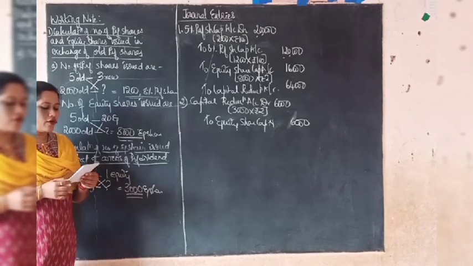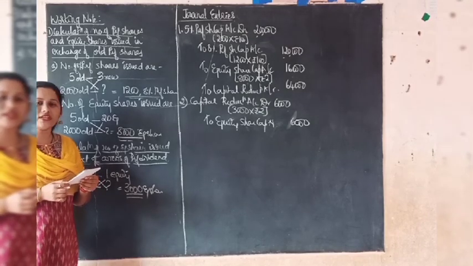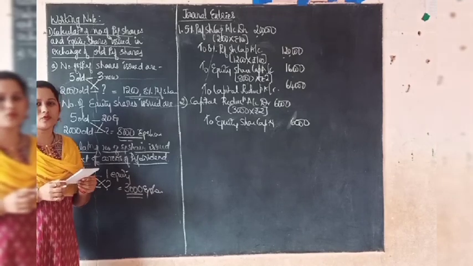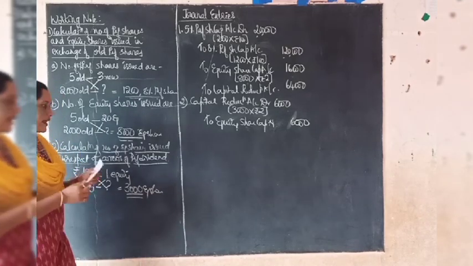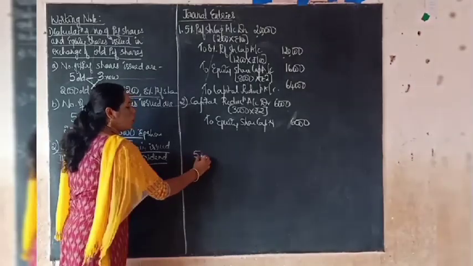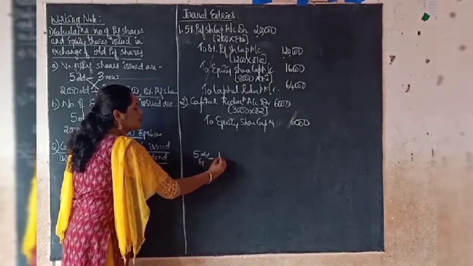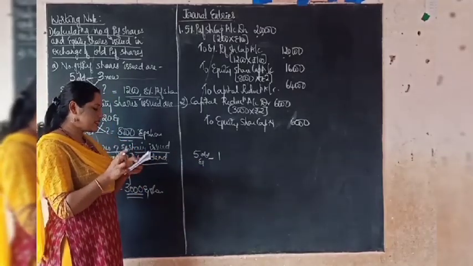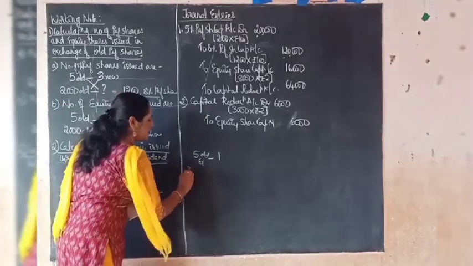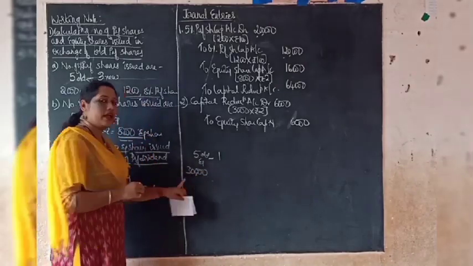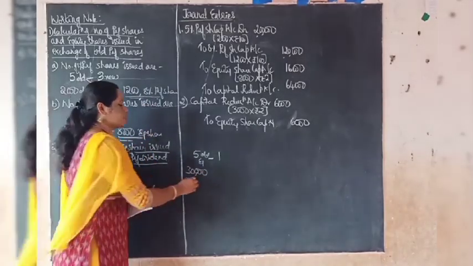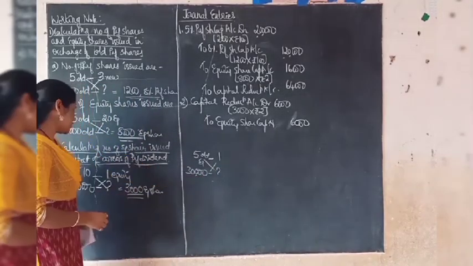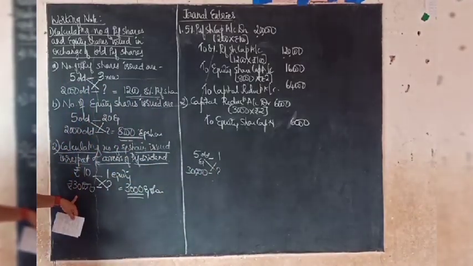It is given that for every 5 old equity shares of rupees 10 each, one equity share of rupees 2 is to be issued. Again the proportion is given like, for every 5 old equity shares, one equity share is to be issued now. So you have to see what is the earlier number of shares. We had in total 30,000 old equity shares. So you have to calculate the number of shares that will be issued now, and again we will calculate that in the working note.